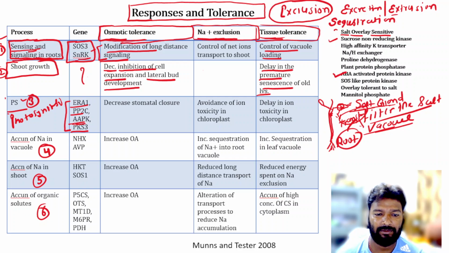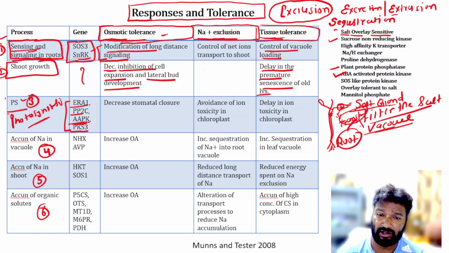PKS is the plant protein phosphatase, okay. So these are the several genes which are involved during the photosynthetic process.